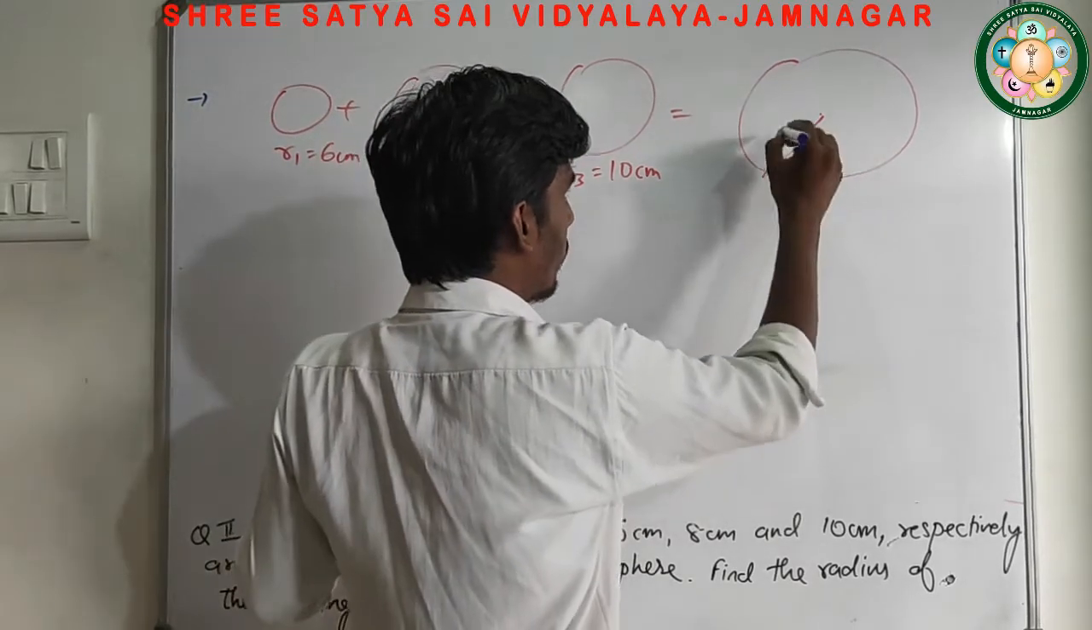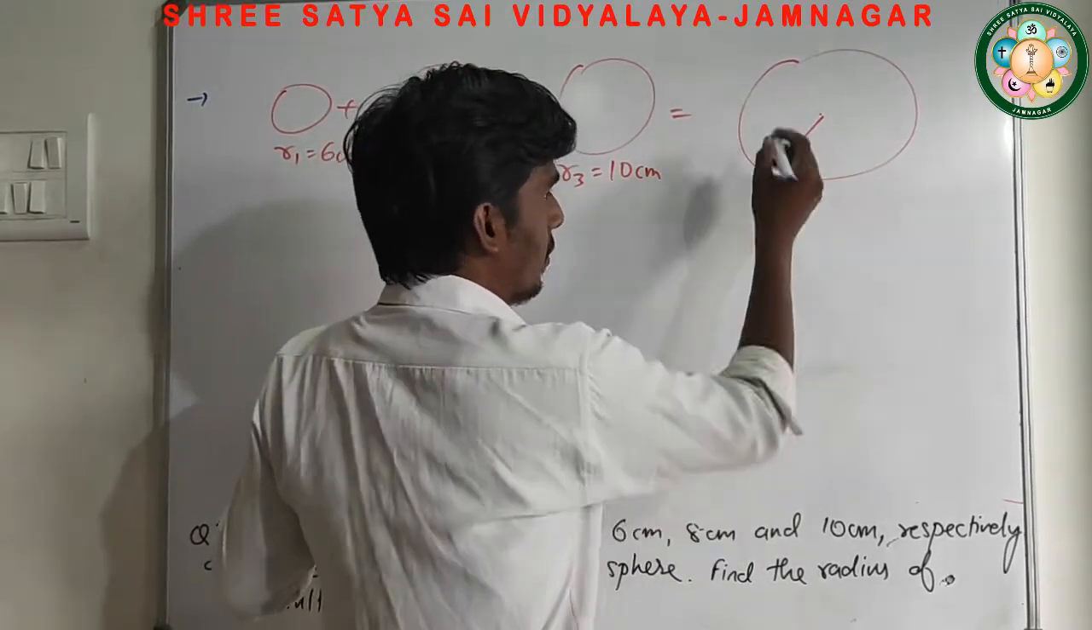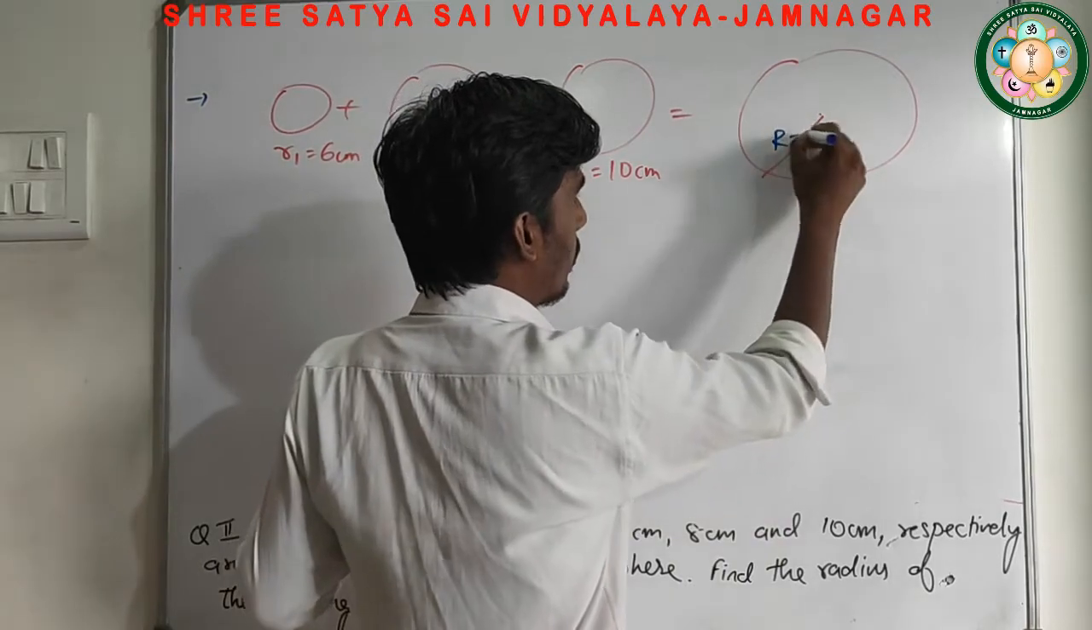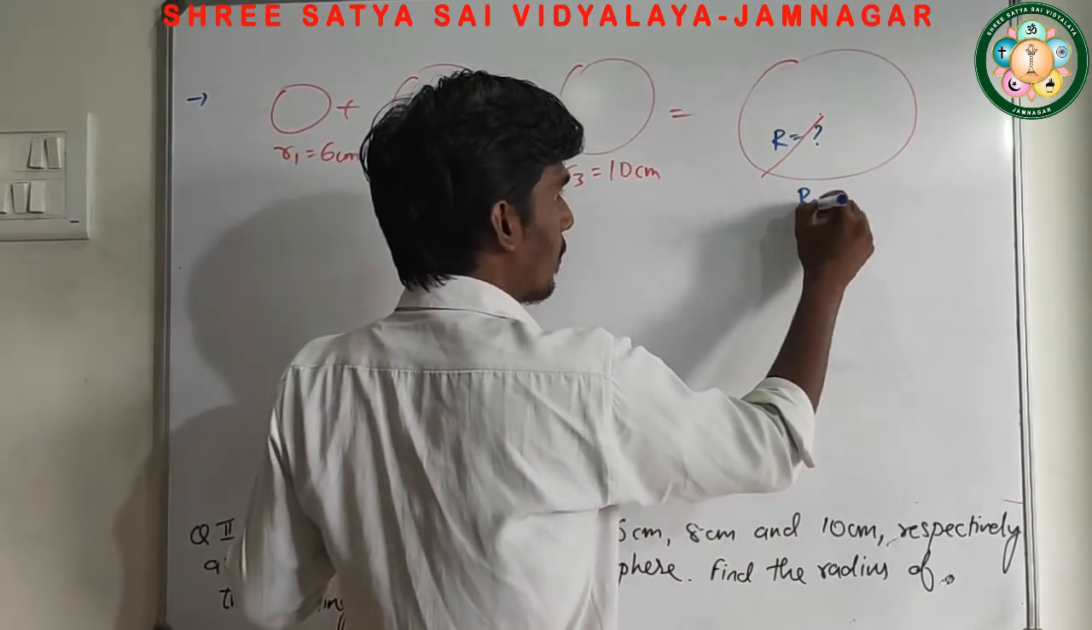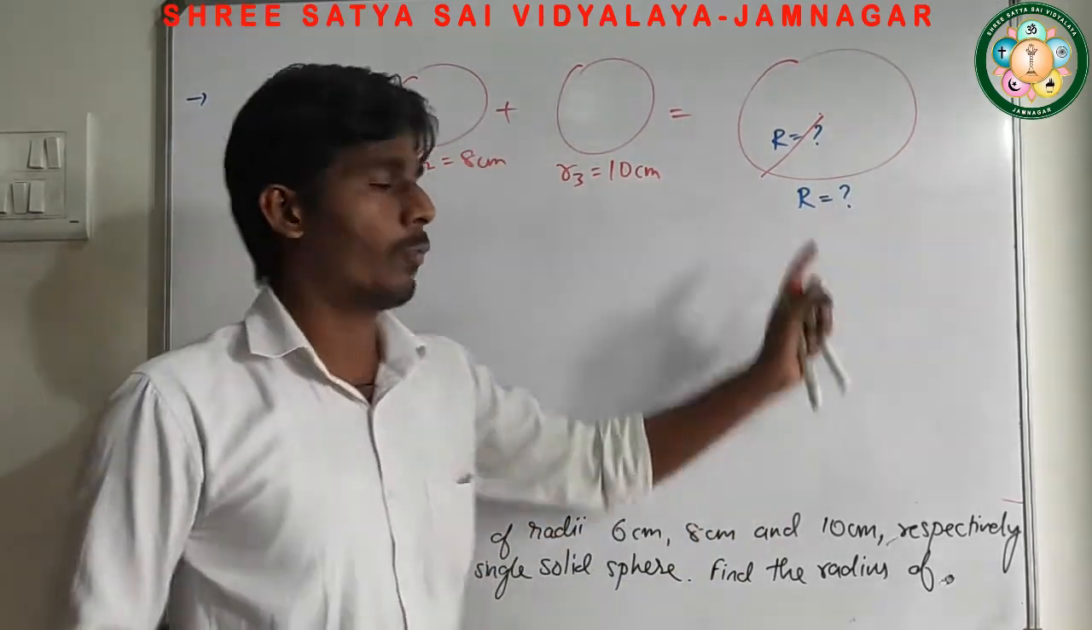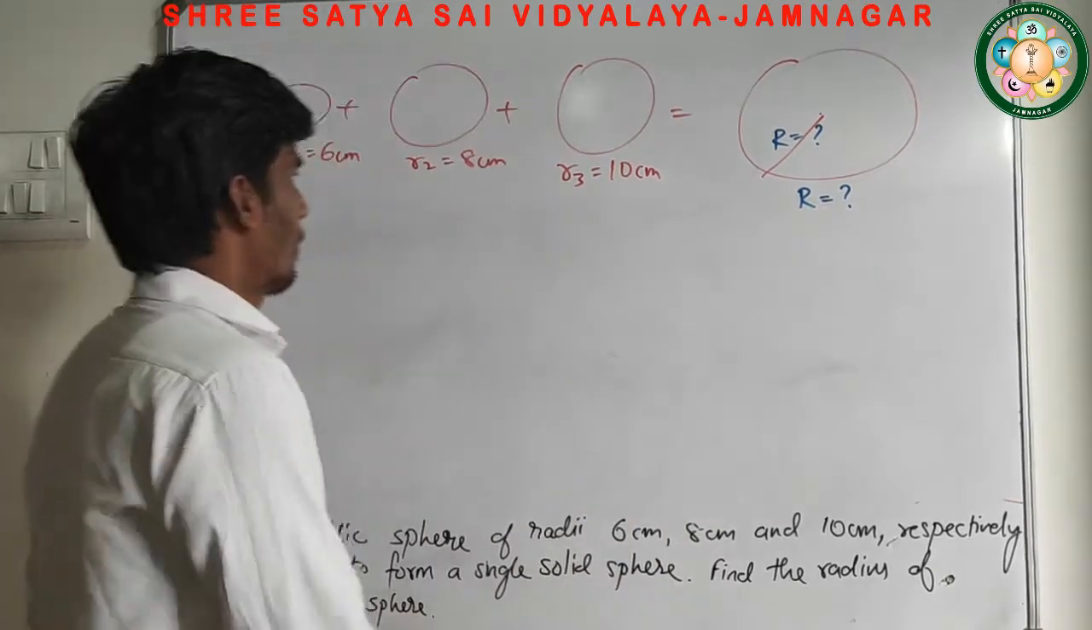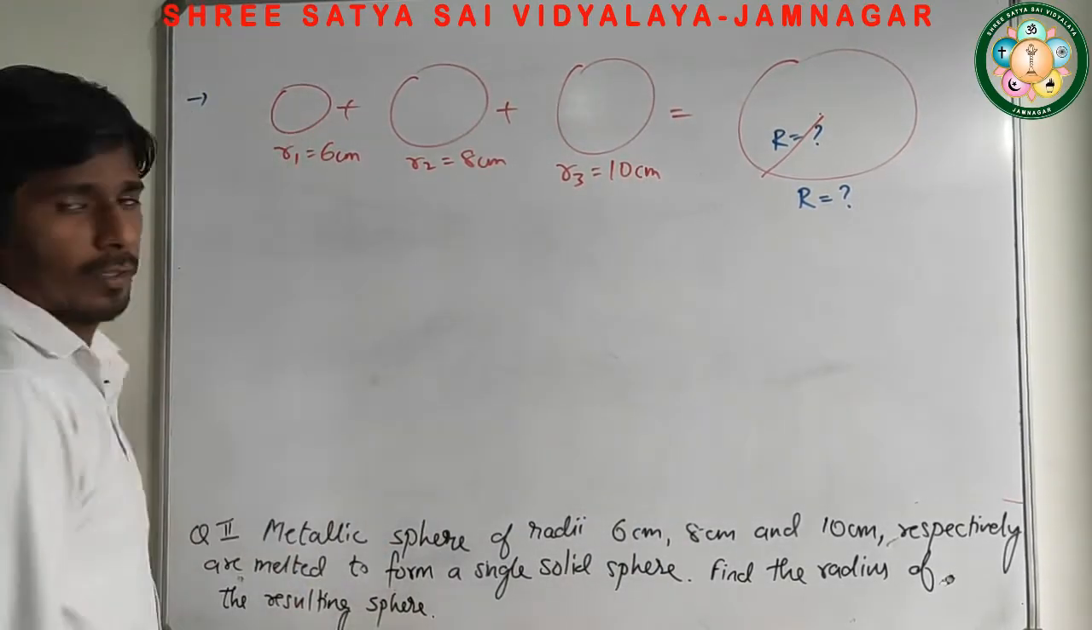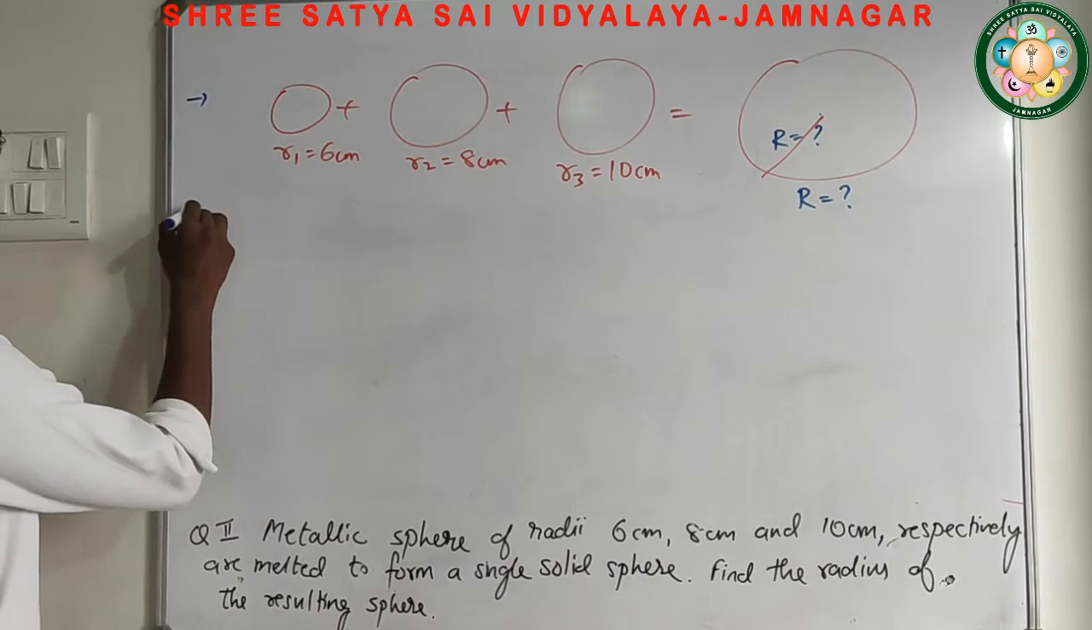So let's take this one as what? Capital R or small r. R equals to how much, that we have to find. This is our question, to find the value of capital R. Now what is the volume of the first sphere? So we can write